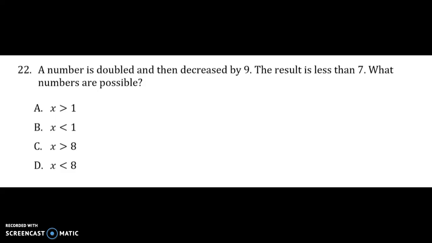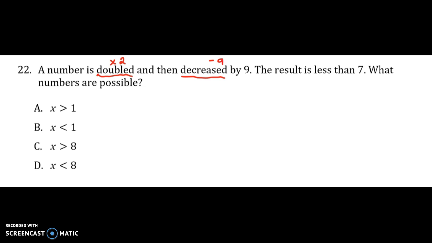In this question, we are given a statement from which we have to write a resultant inequality and then solve that inequality for the variable, in this case, x. So we have a number is doubled to begin. If a number is doubled, then that would imply that that number has been multiplied by 2. And it's then decreased by 9. So what we're looking at is subtracting 9 from that number.